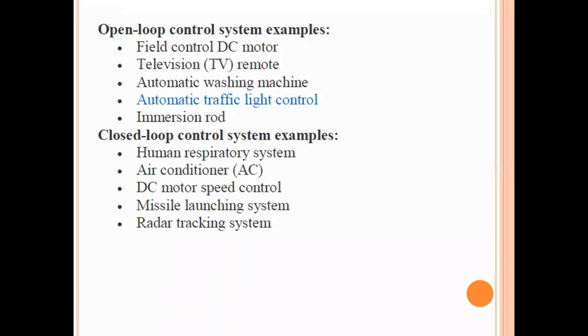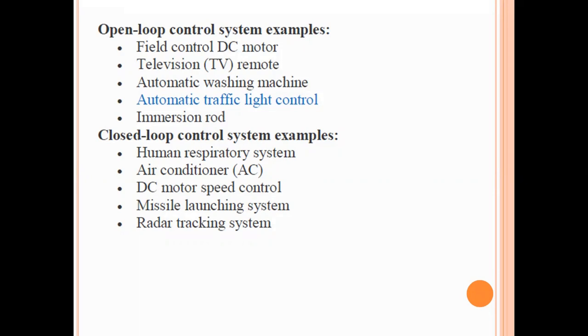Generally, we use this radar tracking system majorly in air defense applications, aeroplanes, aircraft, like that, aeronautical engineering sectors. Of course, we can use it in military as well as navy also.